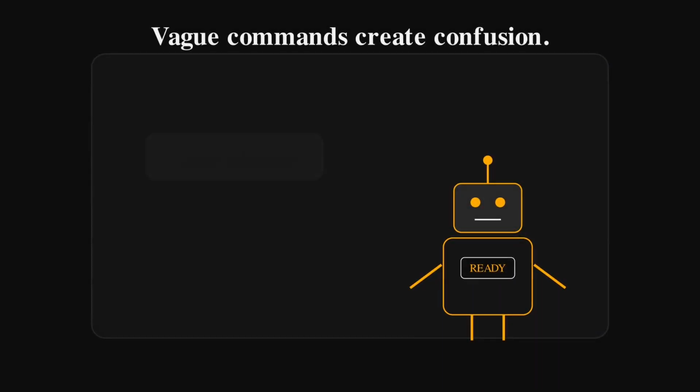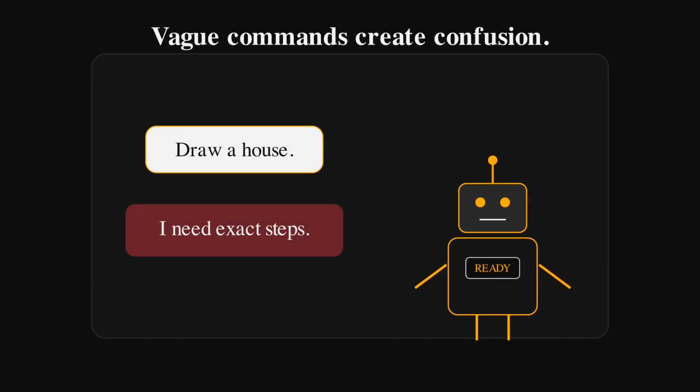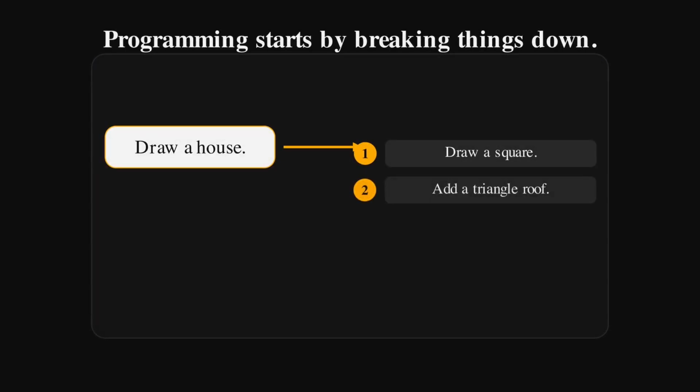Now, imagine you tell the robot, draw a house. That sounds simple to us, but to the robot, this instruction is not clear enough. What kind of a house? What shape should it start with? Where should the roof go? The robot cannot guess. It needs exact steps.